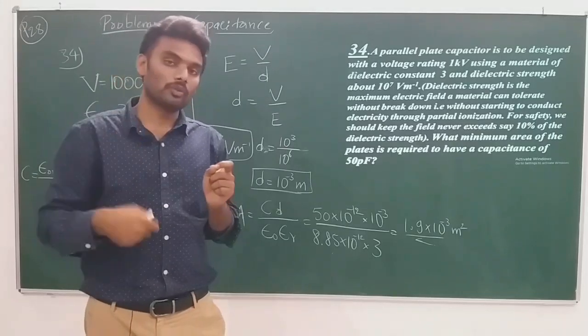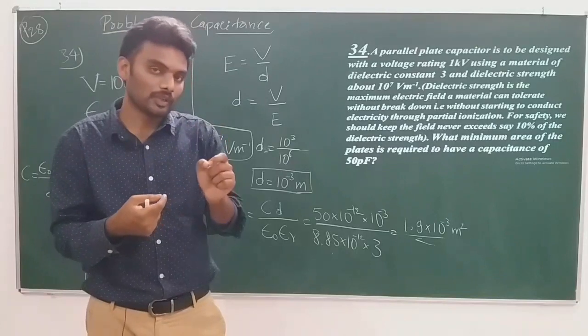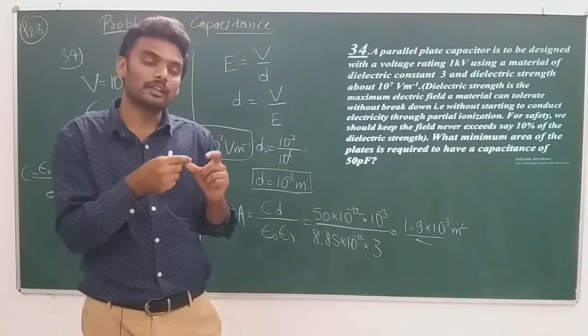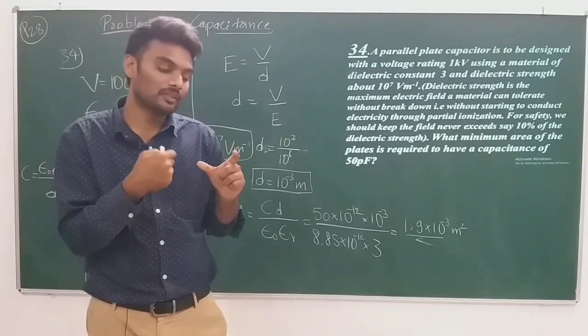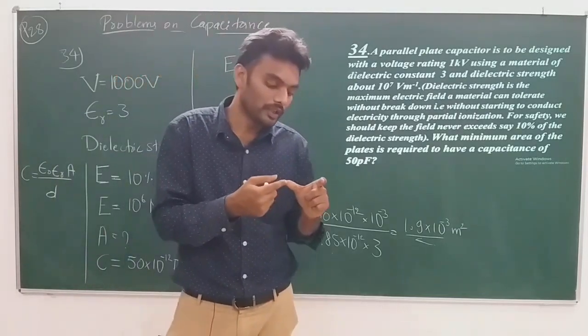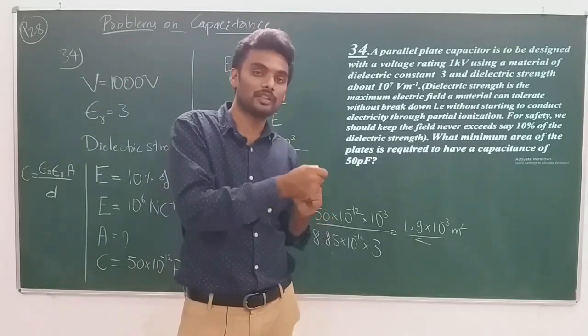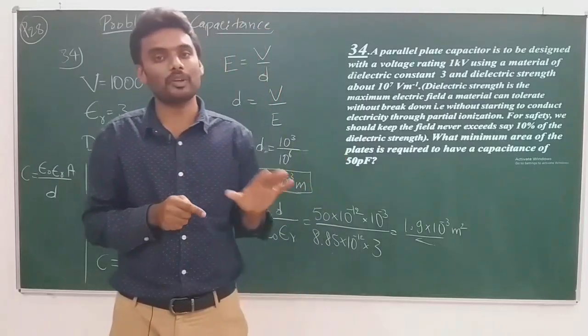They put 4 or 5 charges, normally 4 charges at the corners of a square, and give you a point: what is the potential at that point? Or they will give you 2 points: what is the energy or work one needs to do in transferring a charge from one particular point to another? That is the kind of question that we can expect for boards.